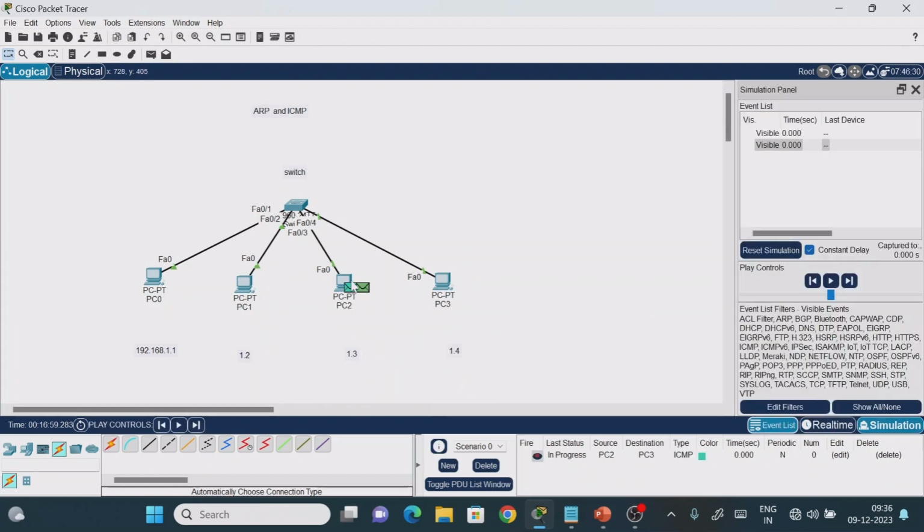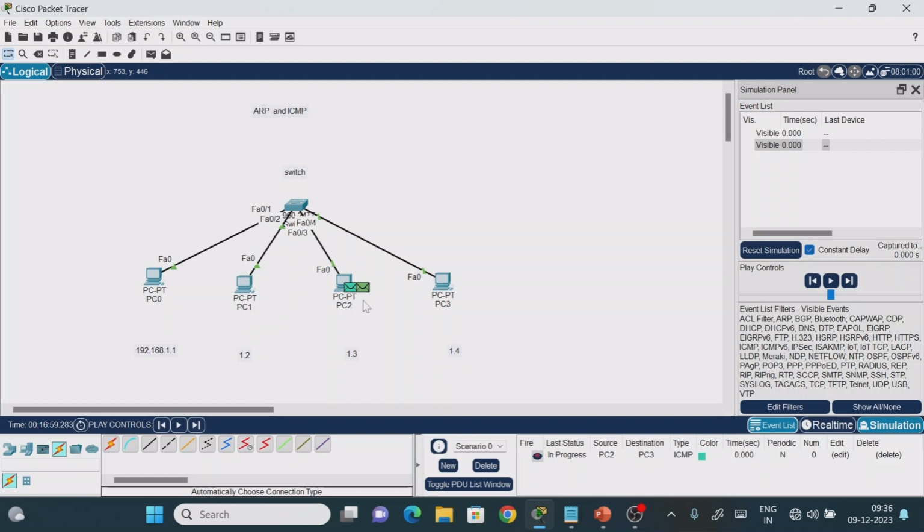Right guys, so here I have considered this is my source machine, this is my destination machine. If you observe here, from the source to destination, at the point of the source we have the one, right? If I place the cursor here, one is called the ICMP protocol, another one is called the ARP protocol. So what is the IP address of this machine? 192.168.1.3 is the source machine, 1.4 is the destination machine.